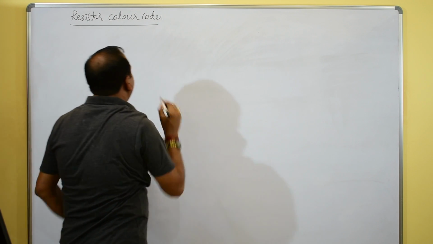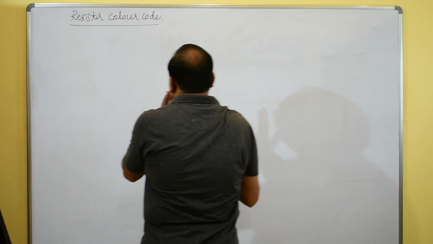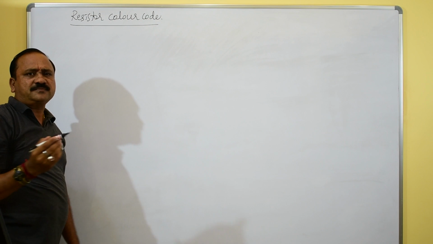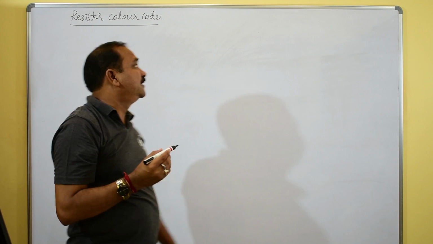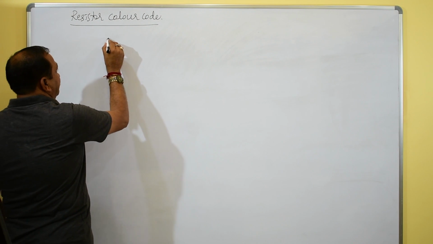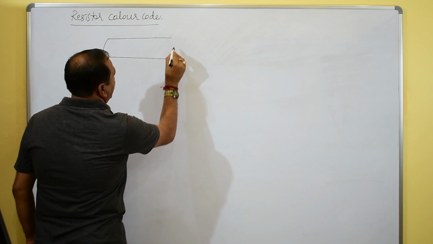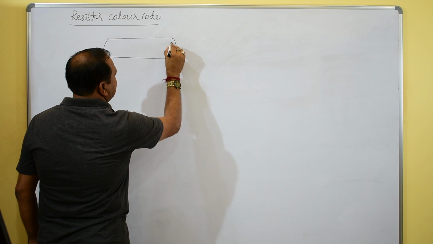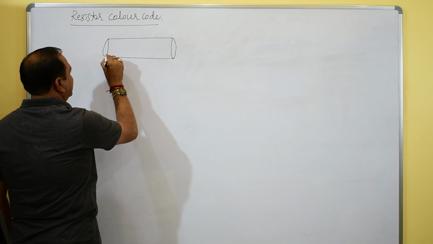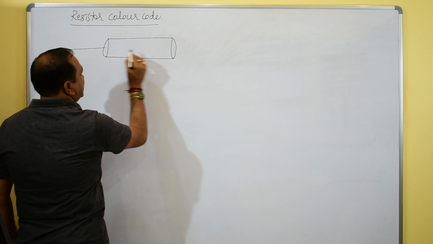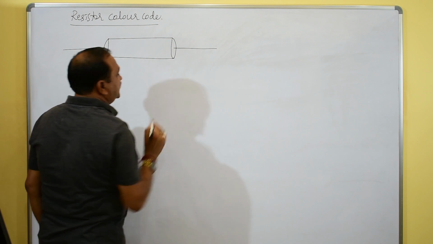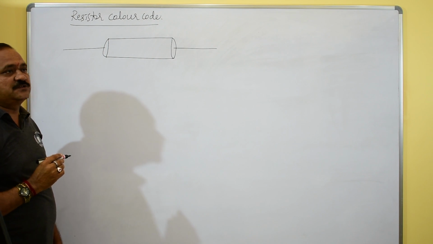It's a very important concept. You must know that this is the carbon resistor. In this carbon resistor, there must be some color codes.